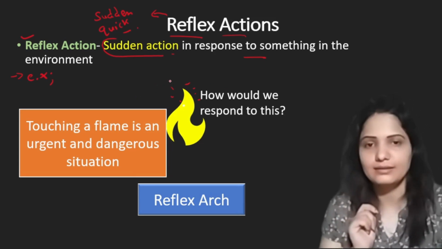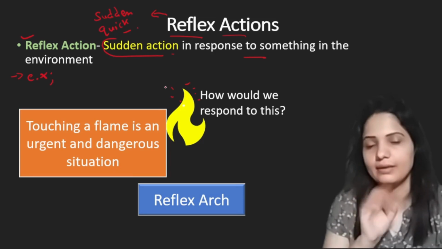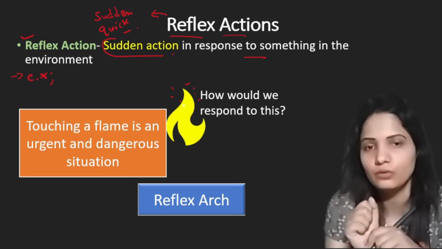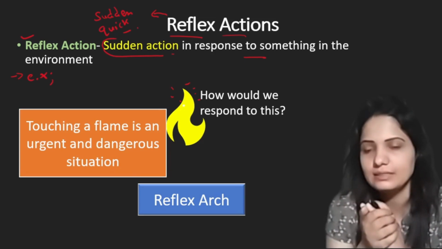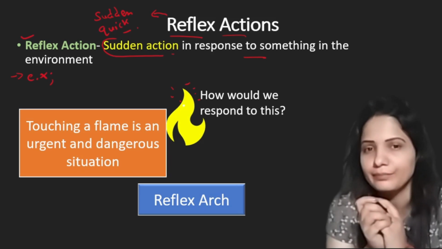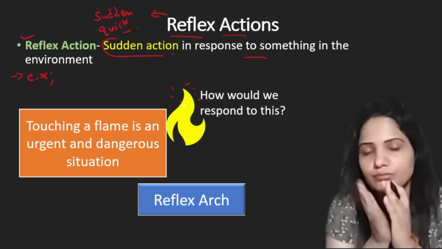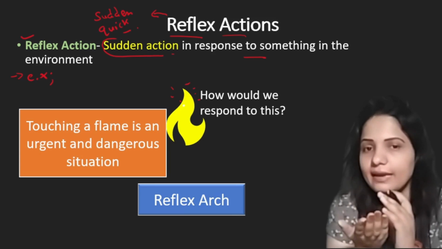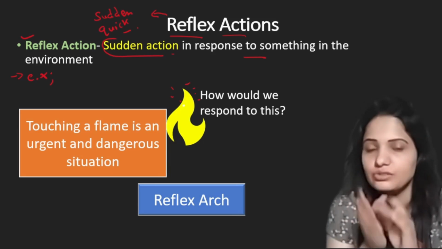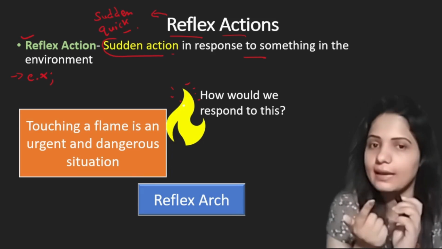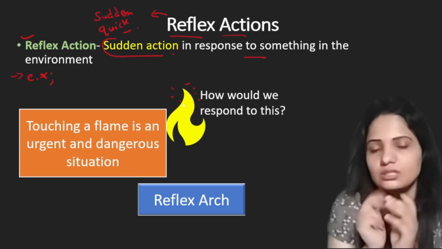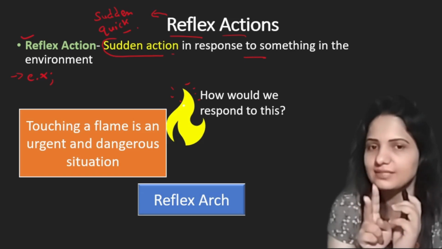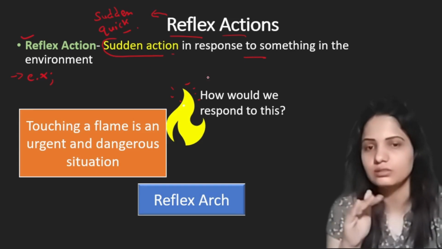Here is another example also. We have another very good example. When we are hungry and we see some delicious food, what will happen? Our mouth becomes watery. This is not in our control. Okay, this is again a sudden process which is not under control, an example of reflex action. These are the two best examples of reflex action. These are not under our control.